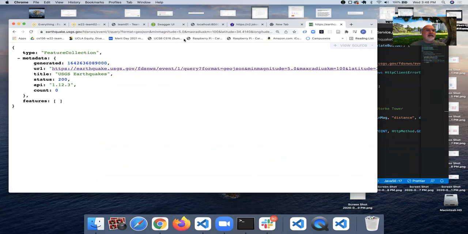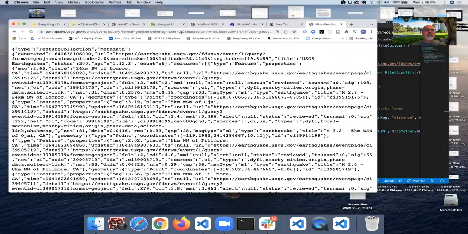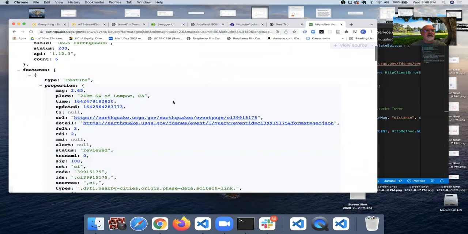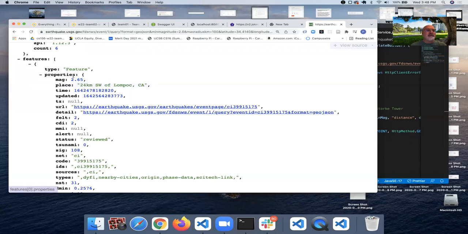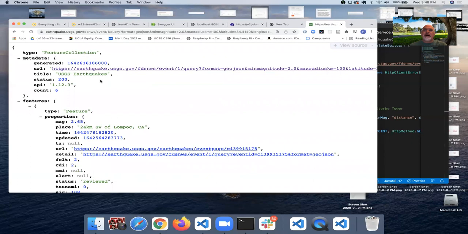We're going to get back pretty much nothing, because there haven't been any 5.0 magnitude earthquakes within 100 kilometers of Stork Tower. You know, we would know if there were. We would have felt it. So if we bring that back down to, let's say, 2, a magnitude 2 earthquake can be nearby and you won't feel it. So this one, 24 kilometers southwest of Lombok, yeah, I didn't feel that. But you get the idea now that you can vary these parameters and get different results.